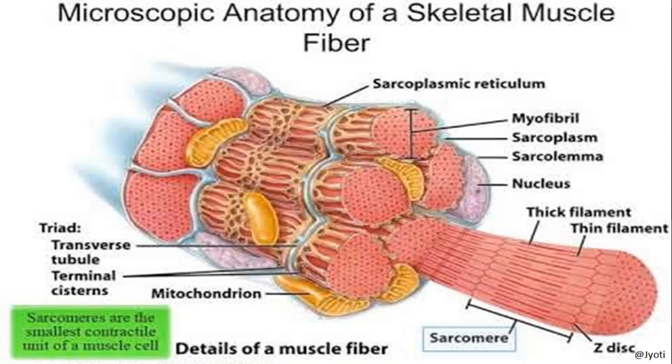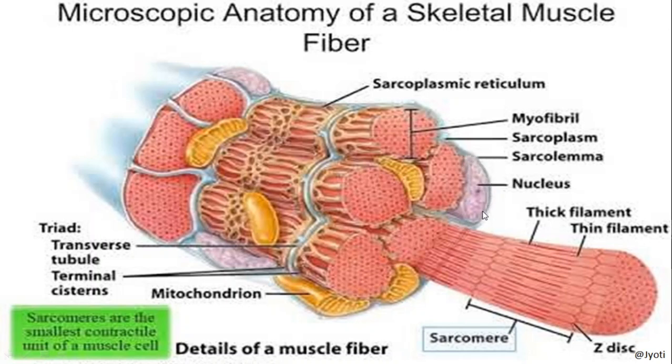Before discussing the three types of muscle, let us see the structure of a muscle. Here in detail I have given the structure of a muscle. You can see that this is a muscle fiber. As in a cell the plasma membrane is present, similarly the plasma membrane of the muscle fiber is called sarcolemma.